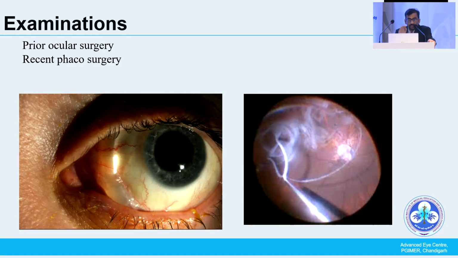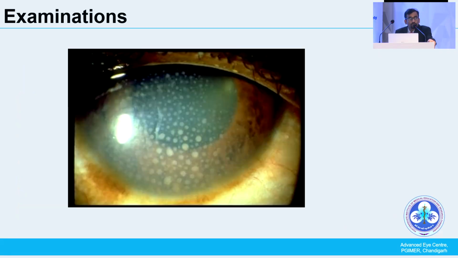The sclera will have a tendency to collapse. Even if you fill the anterior chamber with viscoelastic, there is still a tendency of the sclera to collapse. So you will have a difficult time on the table. Of course, in scleral buckle patients, one should thoroughly look for any scleral buckle history or any other kind of intraocular surgeries.